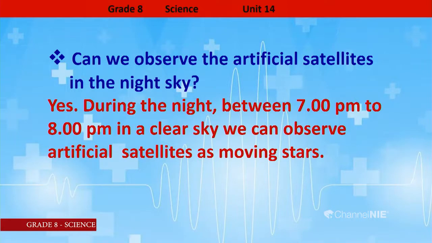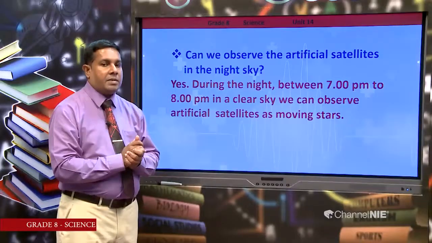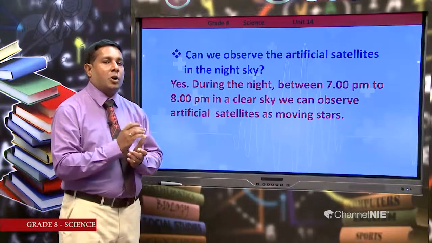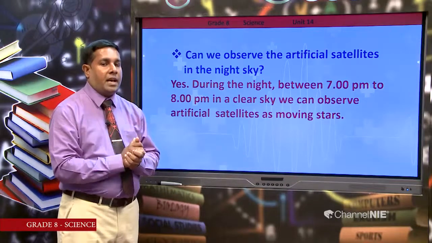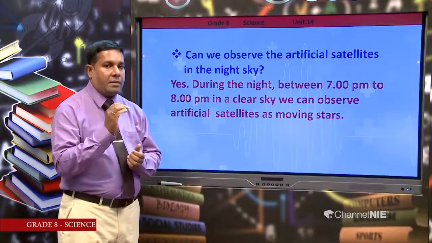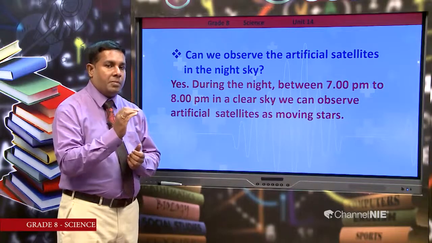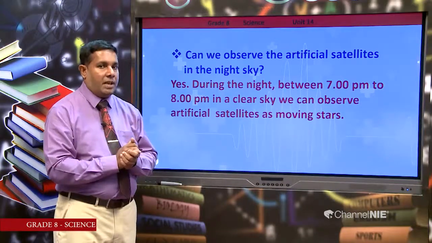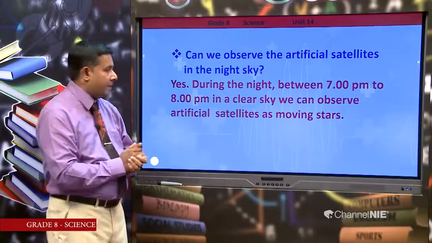To observe the artificial satellites in the night between 7 p.m. to 8 p.m., if there is a clear sky, we can see those artificial satellites as moving stars. As moving stars, we can observe those artificial satellites, but remember only in the time duration from 7 p.m. to 8 p.m. in the night sky.